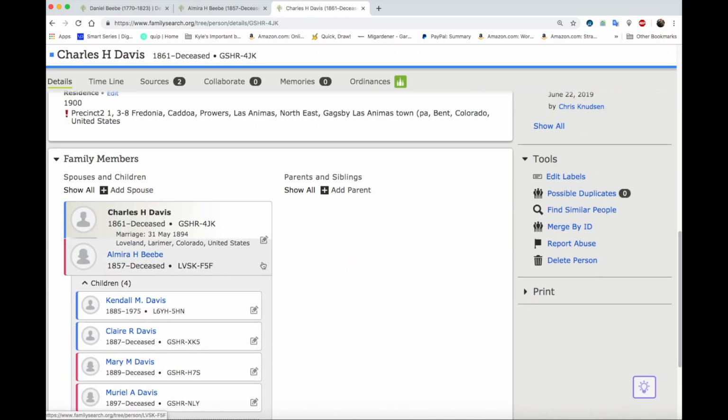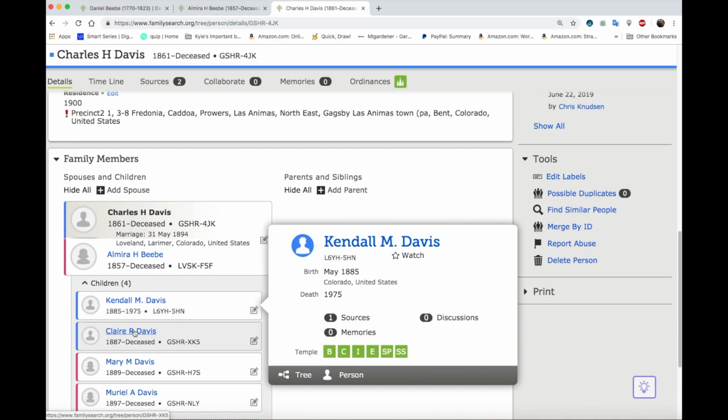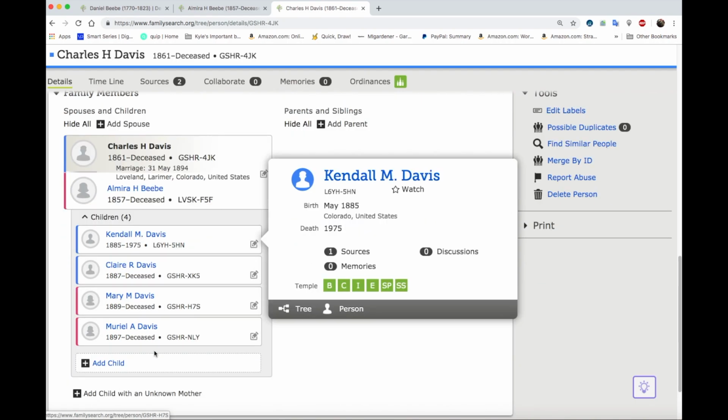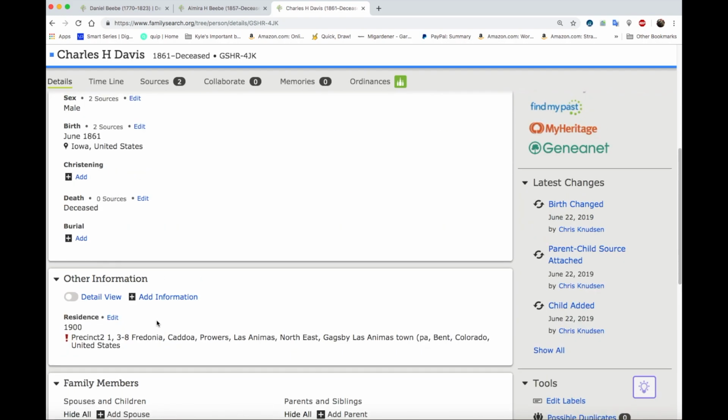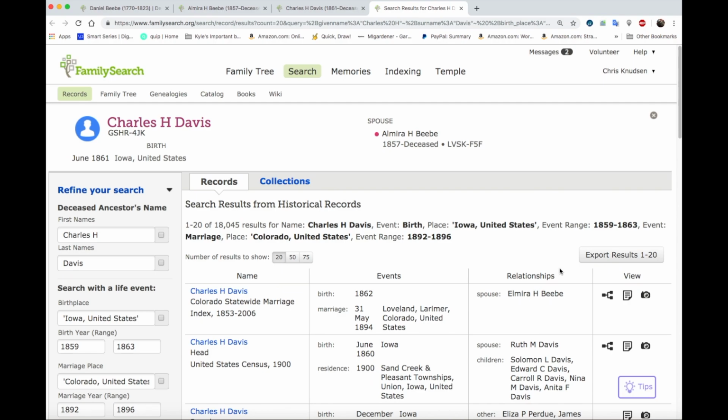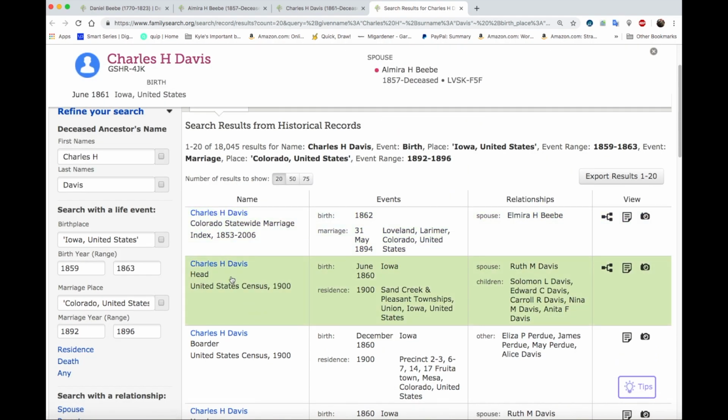Sorry, let's go back. So we have Charles Davis married to Almira H. Beebe with these kids, and we know they were living in Colorado, and these kids were born in Colorado. Muriel was born in 1897. And we've attached the 1900 census. Let's see if we can find more censuses. So we've already attached this marriage record, and we've already attached this 1900 census.